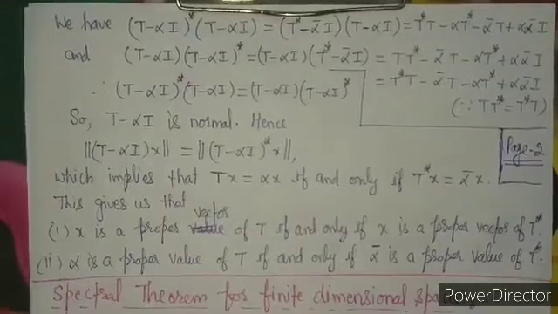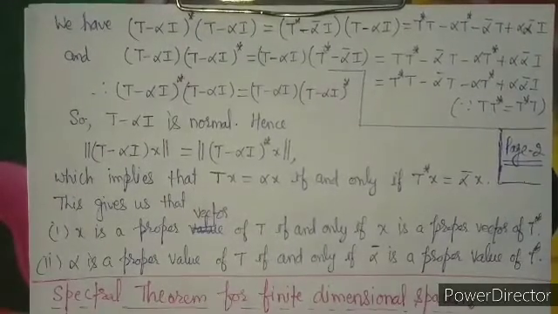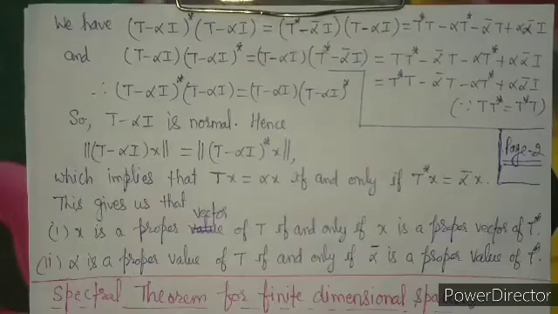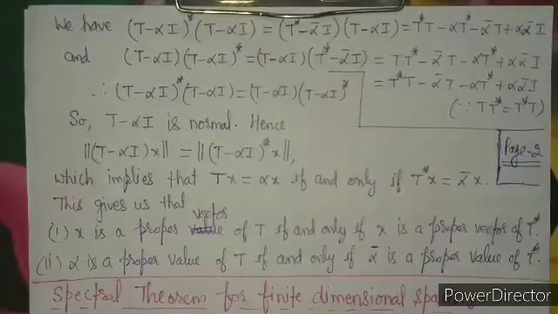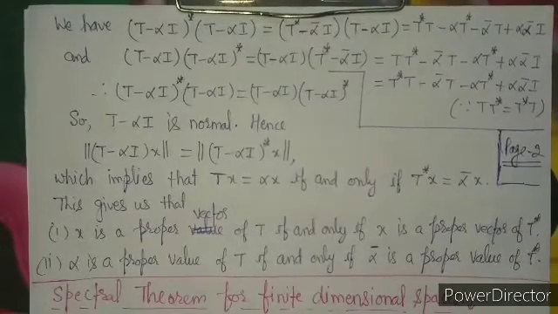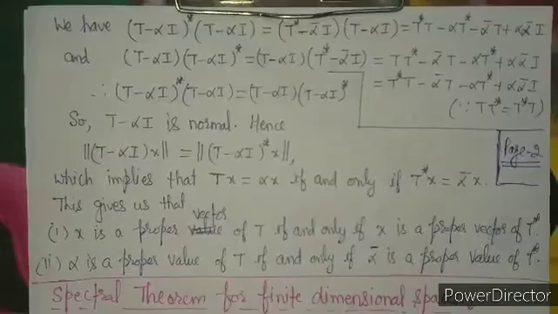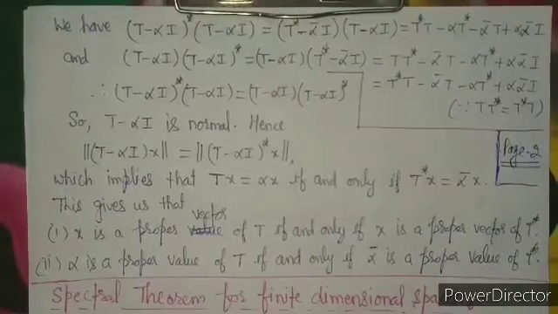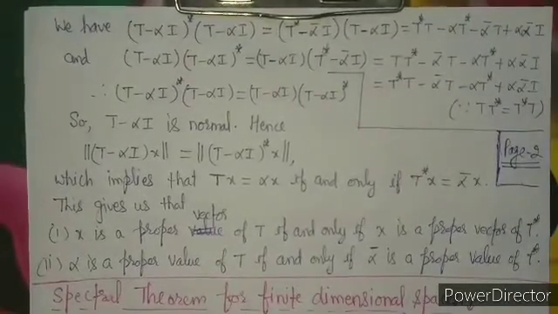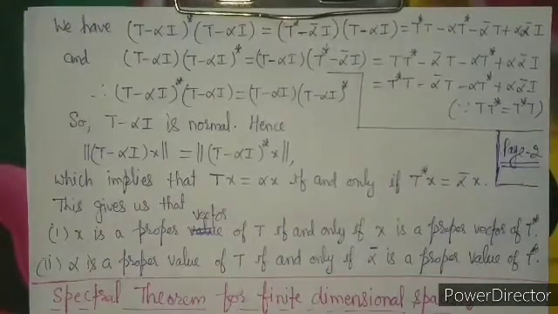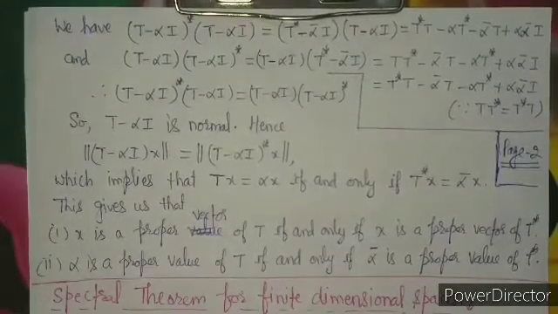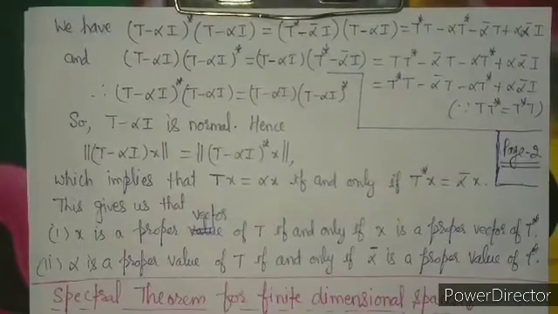Now we are calculating (T minus alpha I) star into (T minus alpha I), and in the first phase we have (T minus alpha I) star equal to T star minus alpha bar I. So on the right side you look at (T star minus alpha bar I) into (T minus alpha I). We multiply these. So what we get? T star T minus alpha T star I, and T star I you know very well is T star, minus alpha bar T plus alpha bar alpha I.